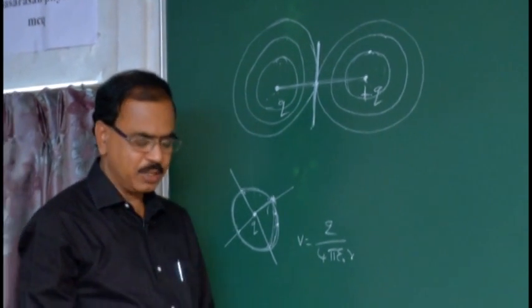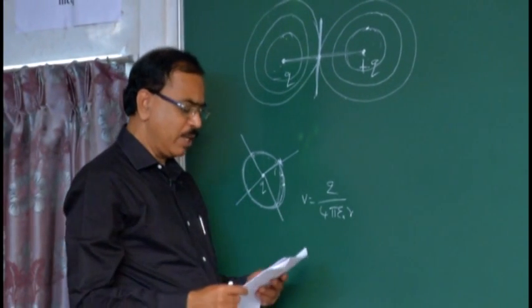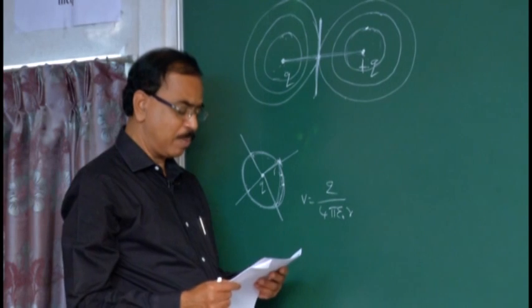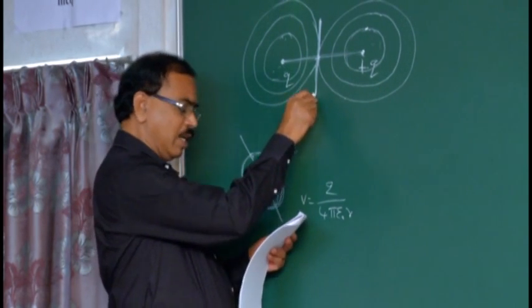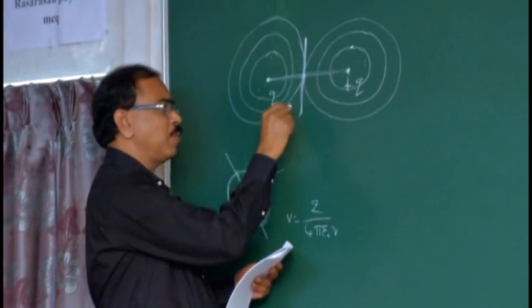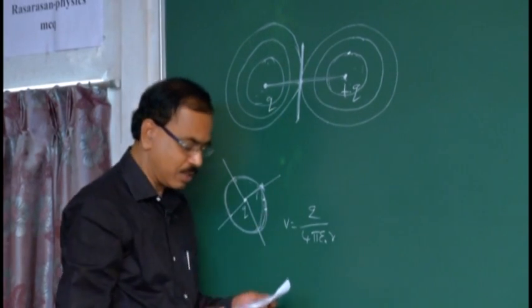So option C is correct. So the equipotential surface of an electric dipole is a plane surface passing through the center of the electric dipole and perpendicular to its axis.